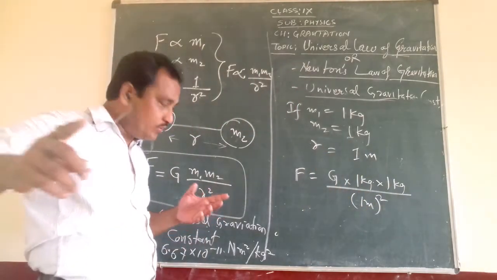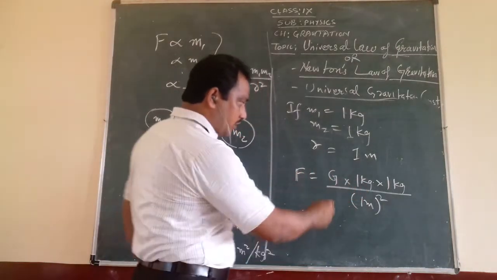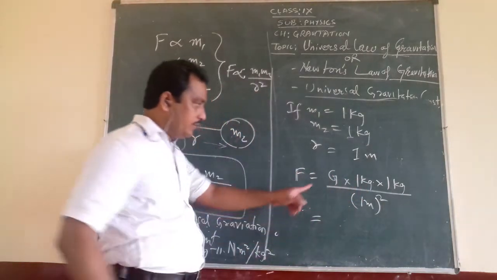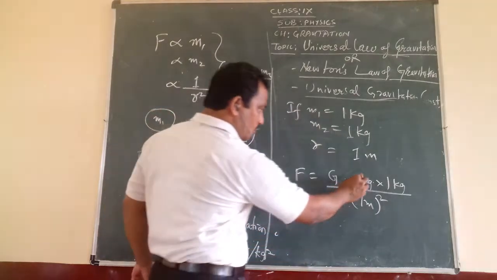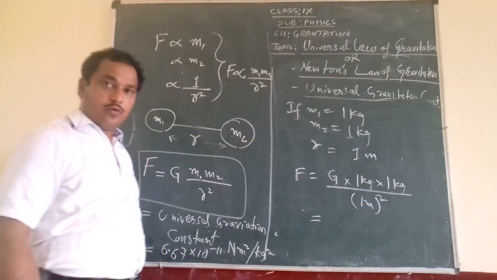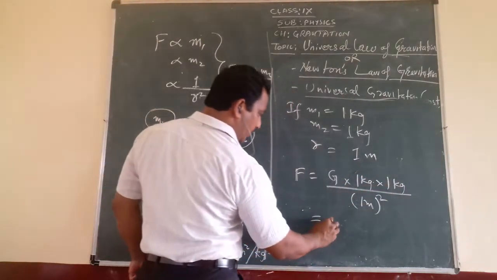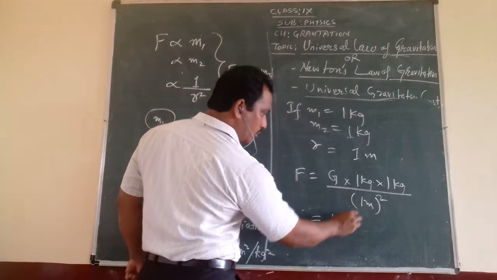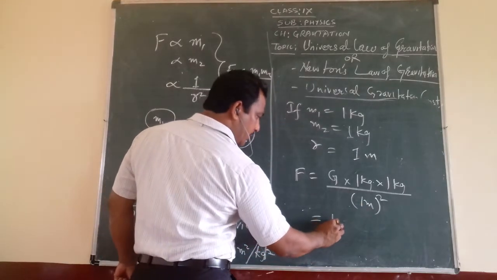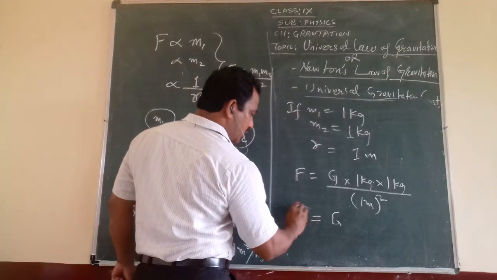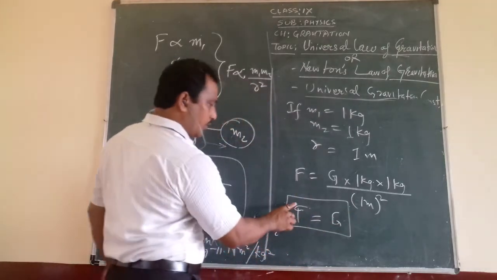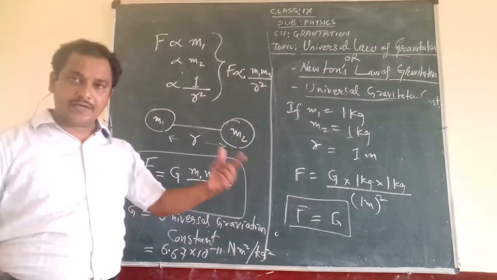Is it? So you will put the value and you can find that F will be equal to G, as the product of 1 into 1 will become 1, and in the denominator the square of 1 will also become 1. So ultimately you will get what? F is equal to G.